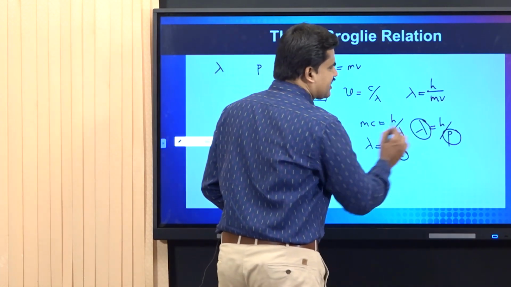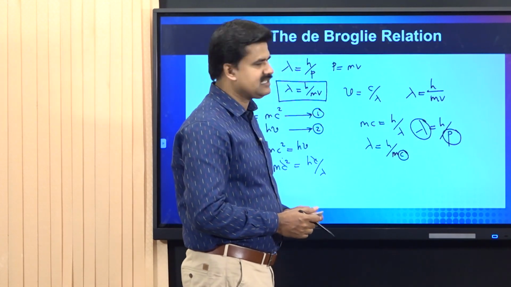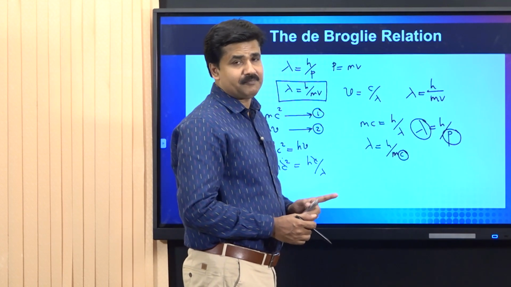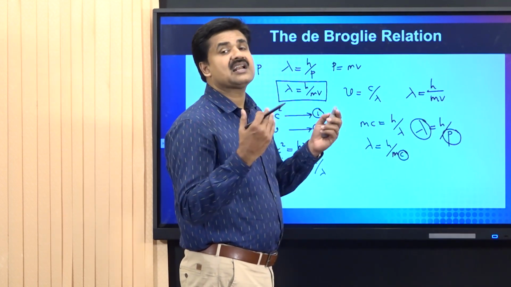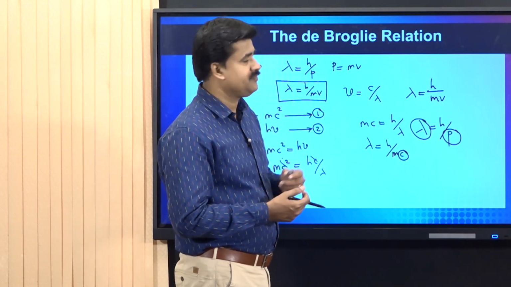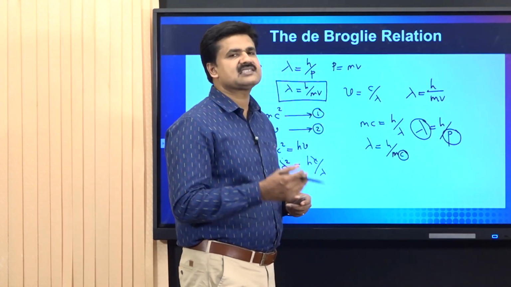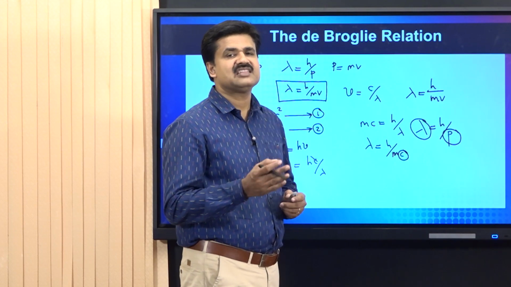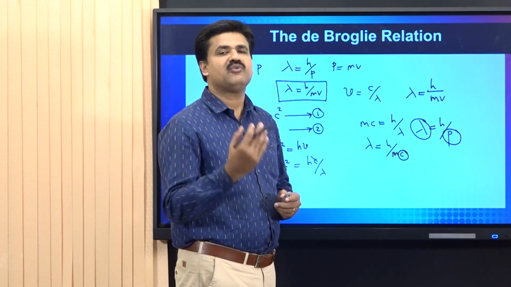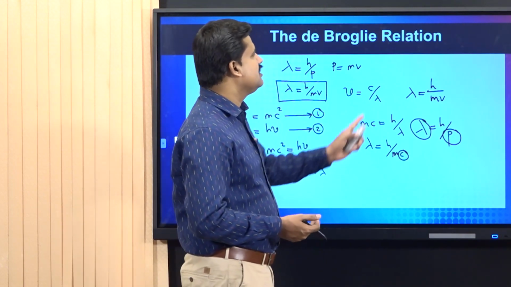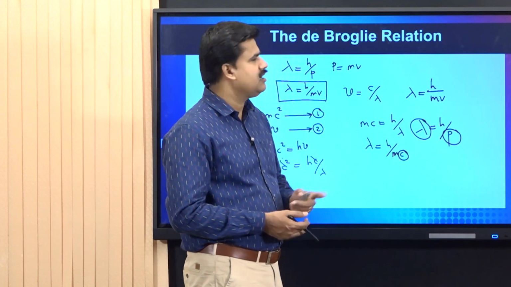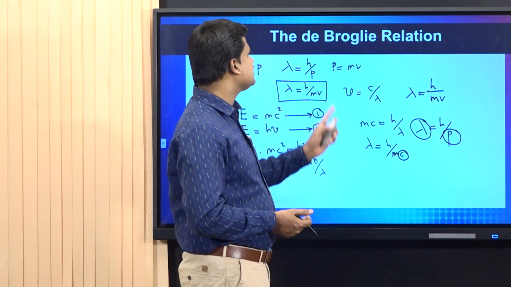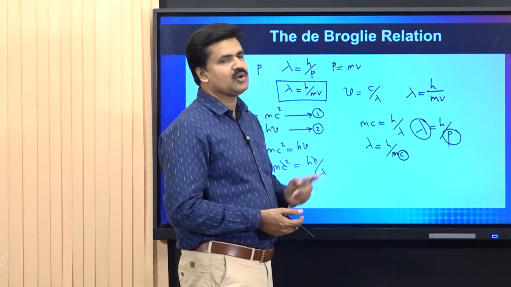And from this relation, it is clear that wavelength, that is the wave property, and momentum, that is the particle property, are inversely connected. That is, for particles having high momentum or high mass, the associated wavelength will be small and vice versa. Thus, we got the final relation, lambda is equal to h by mv. This is known as the de Broglie relation.